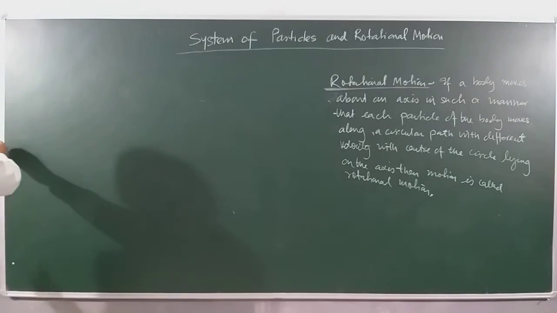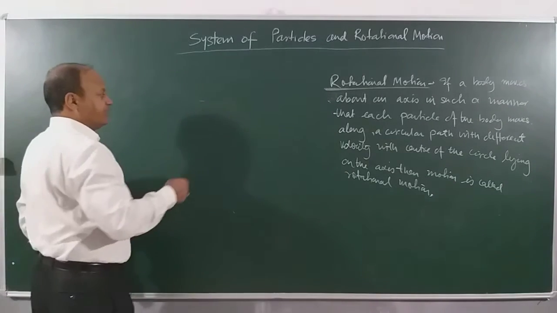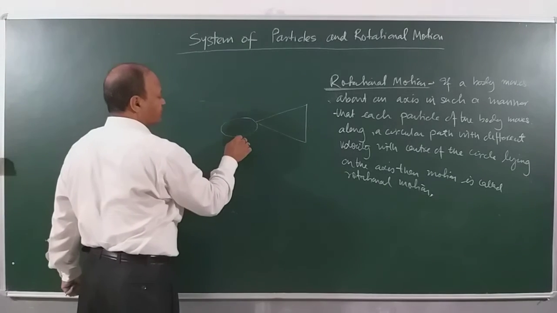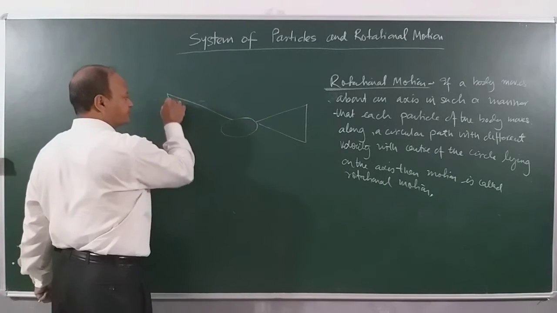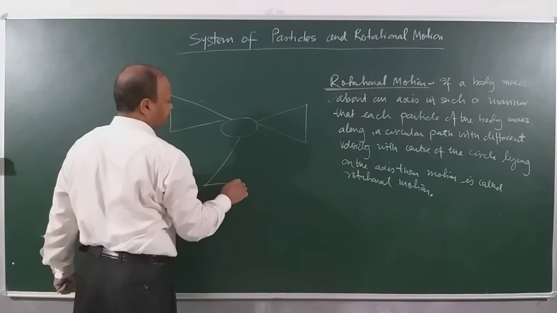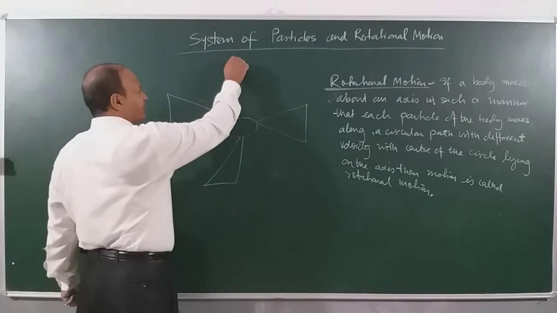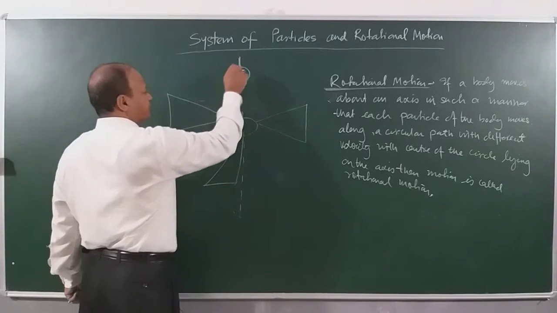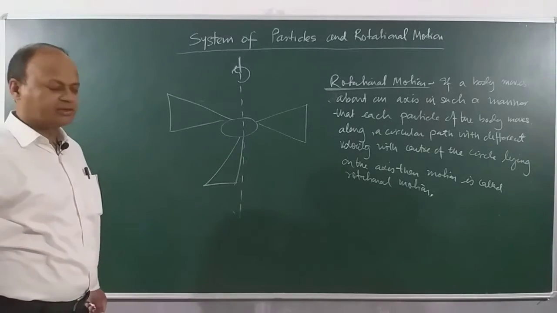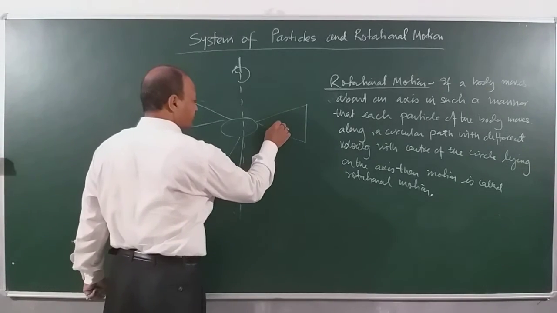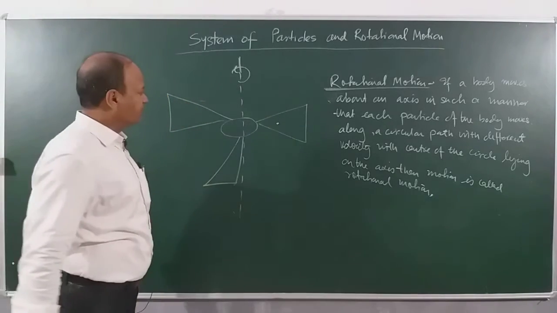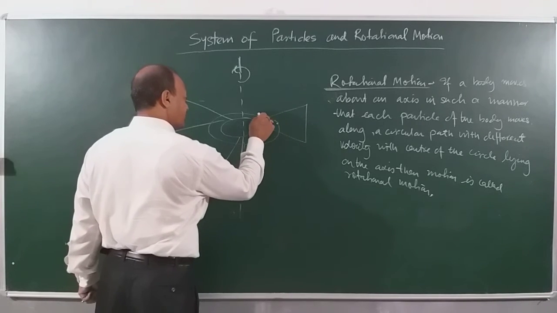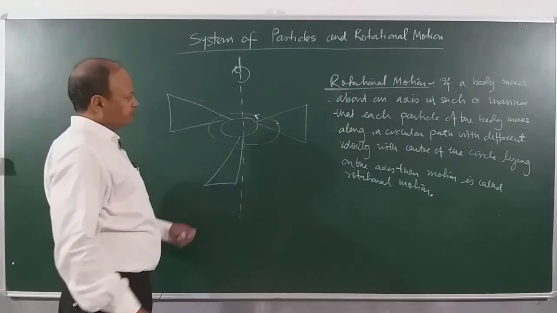Imagine a situation in which I have a fan here. The fan is fixed with the ceiling. These are blades of the fan, and the fan is rotating about this axis. Suppose it is rotating in the counterclockwise sense. If I take a particle out here, you know how this particle moves? It moves like this. I think you can very easily imagine this, very easily you can visualize, right?